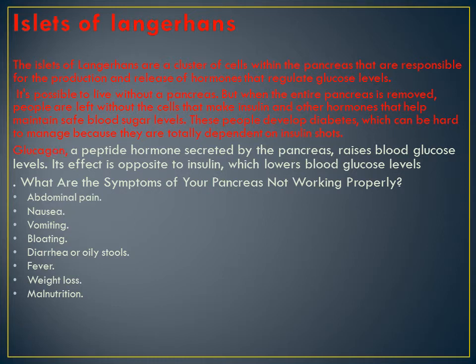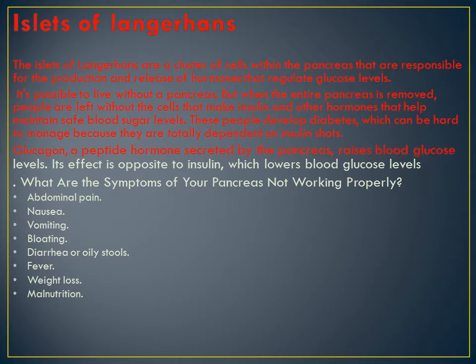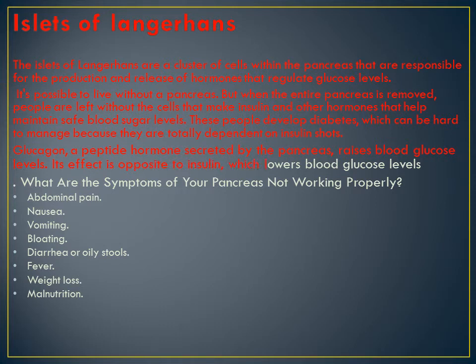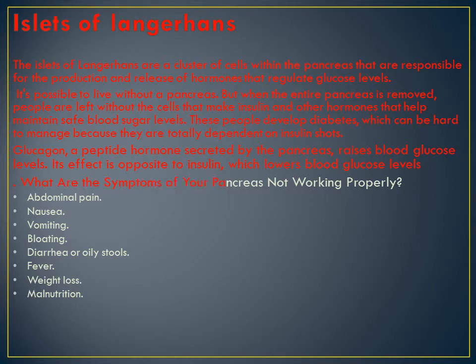So the pancreas is so important. Till now, I think we did not study about the pancreas in 6th, 7th, isn't it? But the pancreas is an important part for sugar patients, for everyone. Only if it is not functioning properly, we get sugar. Some of them we say are too fat, too lean, but they don't have sugar because the pancreas is working well. Glucagon, a peptide hormone secreted by the pancreas, raises the blood sugar levels. Its effect is opposite to insulin, which lowers the blood sugar level.